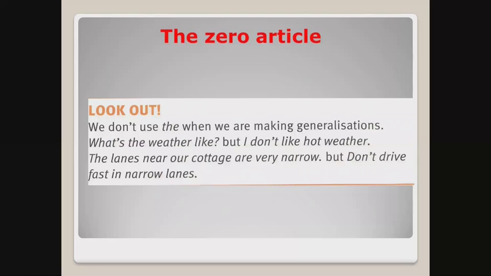And finally, the zero article is used for making generalizations, such as, what's the weather like? You see there is a the because you know the subject you are talking about. You know what weather you mean. But in general, I don't like hot weather.